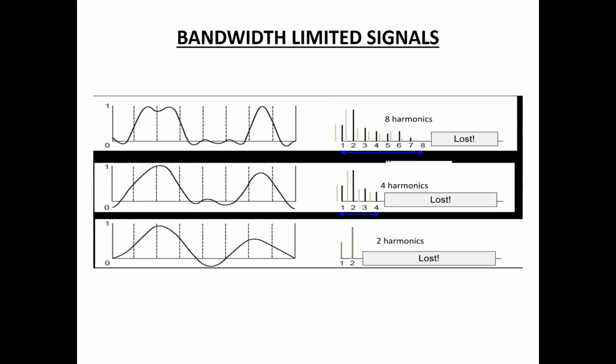In a bandwidth limited signal, limiting the bandwidth means limiting the data rate. Here we have 1 harmonic and 2 harmonics. A harmonic is an integer multiple of the fundamental frequency, used to describe the distortion of a sinusoidal waveform by waveforms of different frequencies. Distortion of a waveform is the alteration of its original shape. So this is about bandwidth limited signals.